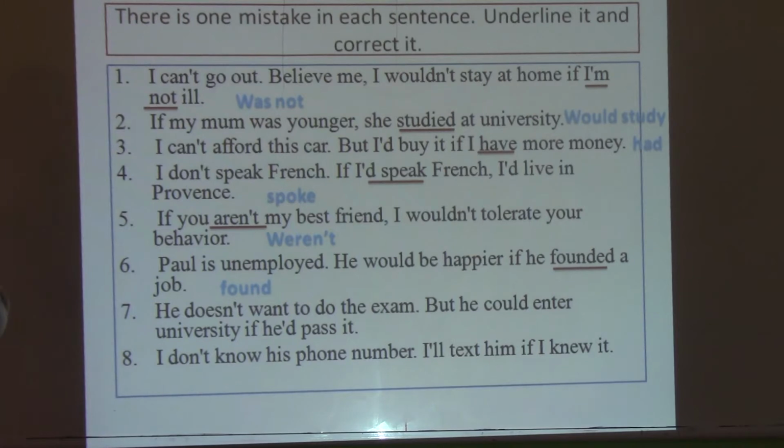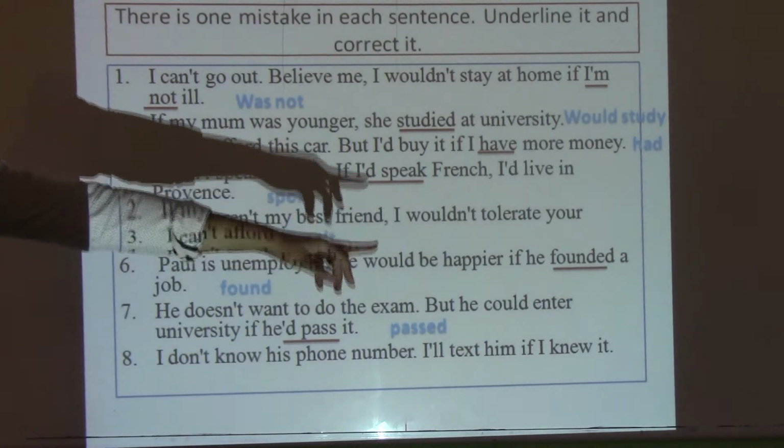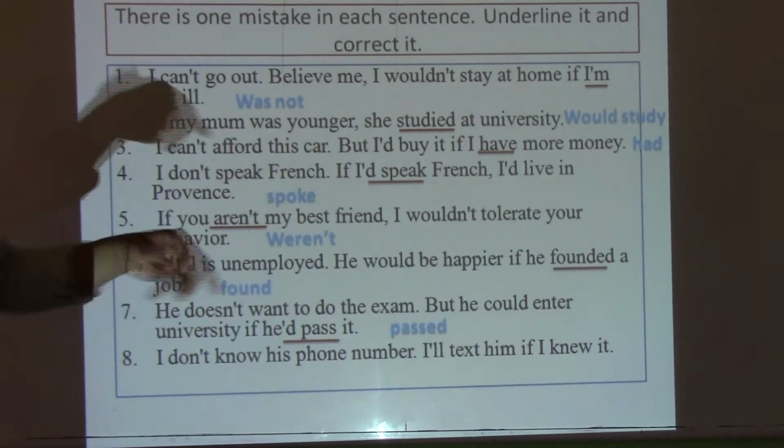The seventh one here, he doesn't want to do the exam, but he could enter university if he would pass it. So the mistake is here. It's not would pass, but passed, because we already have could there. Okay? Could enter.